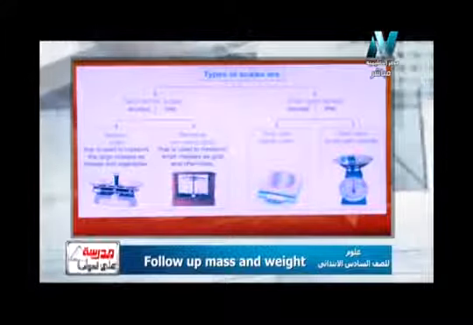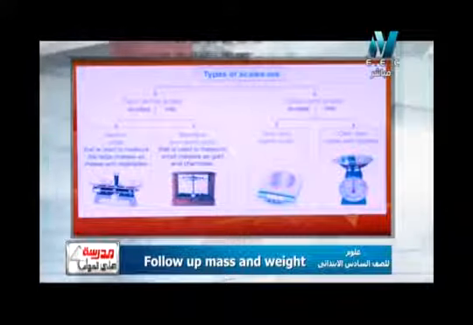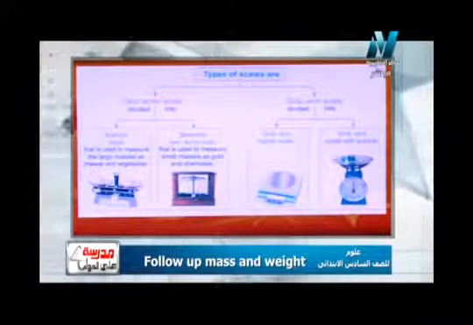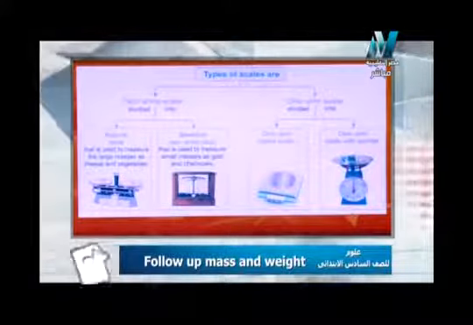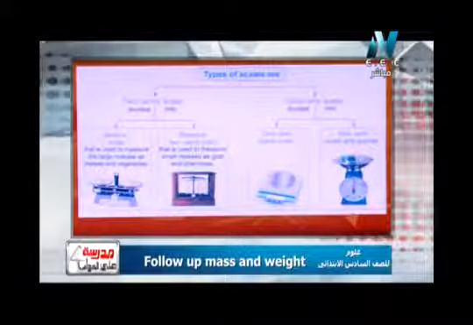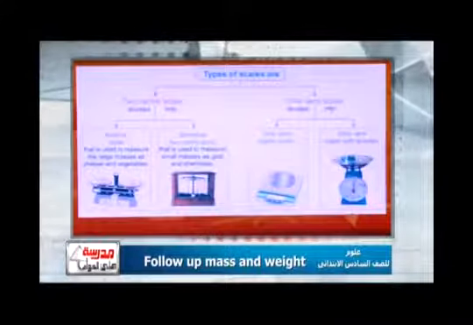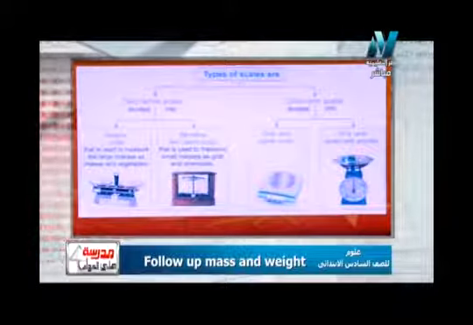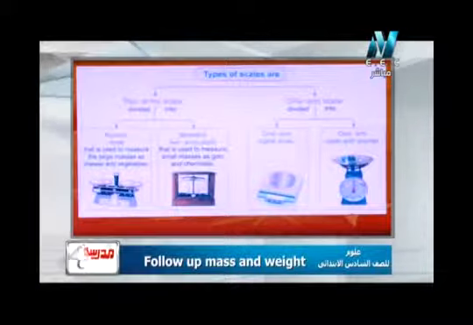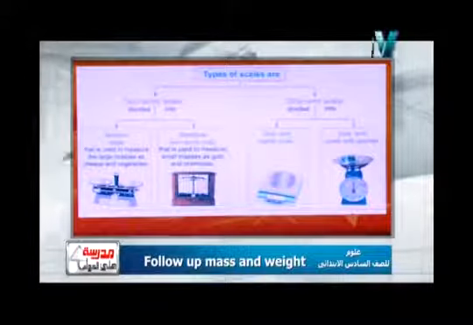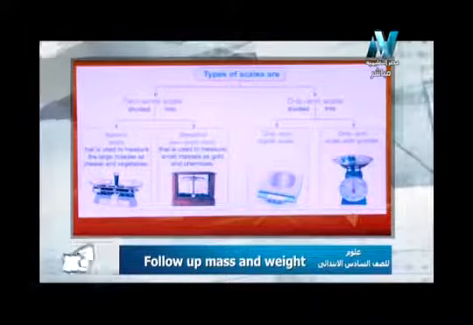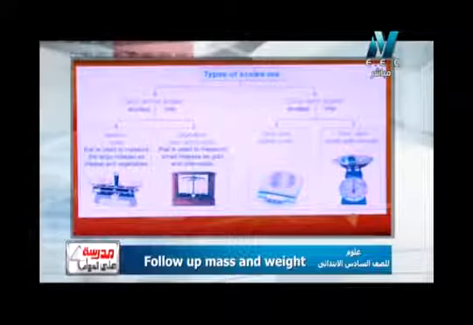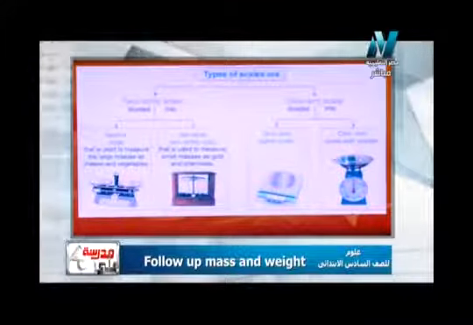And this is a summary for all the scales which we have studied in measuring mass. We have two types of scales which are two arm scale on the left and one arm scale on the right. Two arm scale on the left we have two examples which are balance scale ميزان المعتاد أو كمان بنسميه common scale أو balance scale. Number two which is the sensitive two arm scale ميزان الحساس. النوع التاني أو الإكزامبل التاني one arm scale ميزان ذو كفة واحدة. هناخد two examples which are digital one arm scale ميزان ذو كفة واحدة رقمي and one arm scale with a pointer ميزان ذو كفة واحدة بمؤشر.